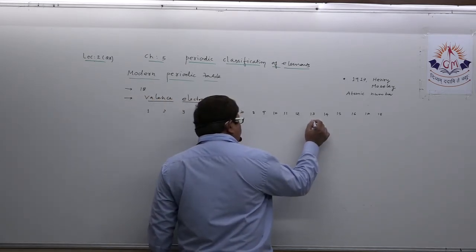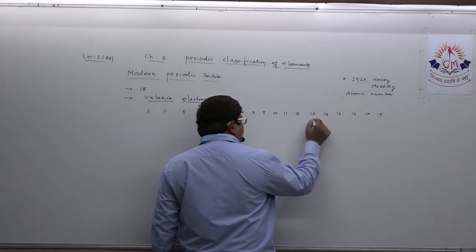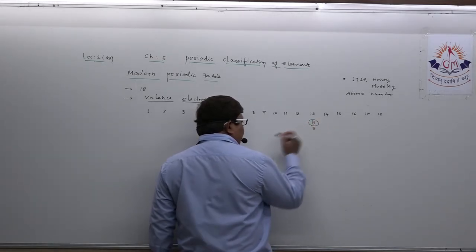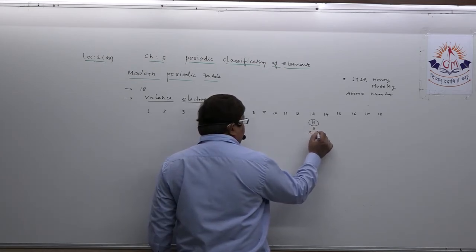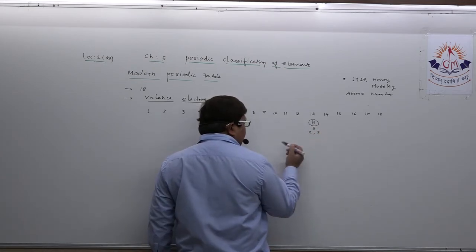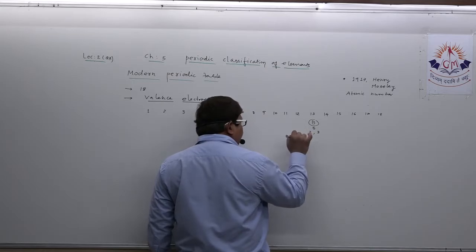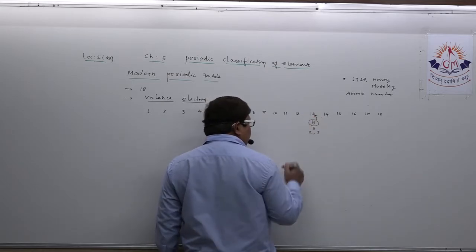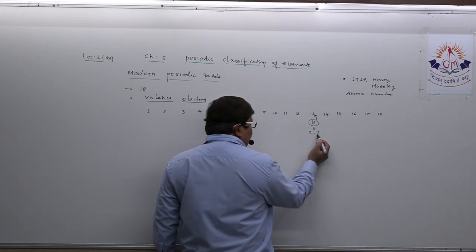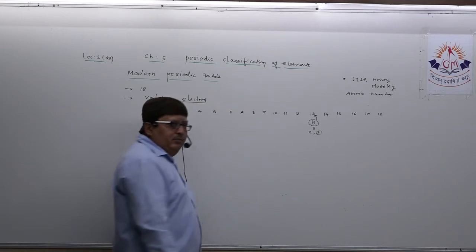Actually, what is the atomic number of boron? That is 5, as we all know. What is its electronic configuration? 2, 3. That means, dear student, boron belongs to group number 13, but it possesses actually 3 electron in the outermost orbit.